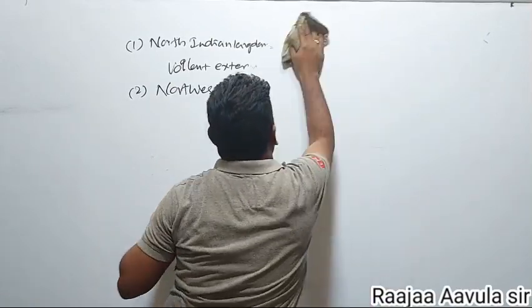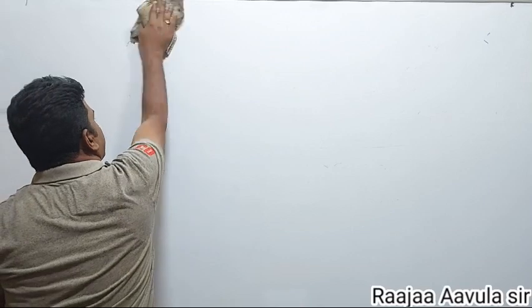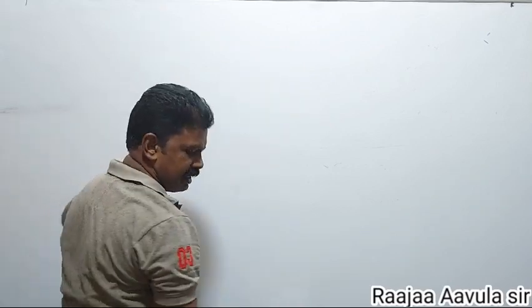So like this, he followed different policies in different areas for the annexation of the kingdoms.